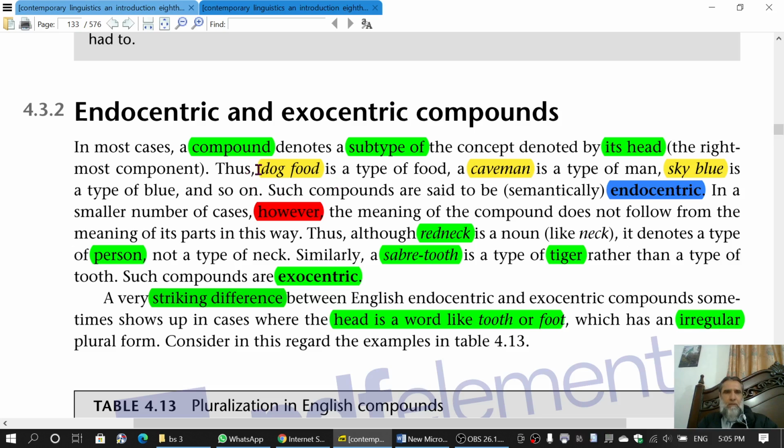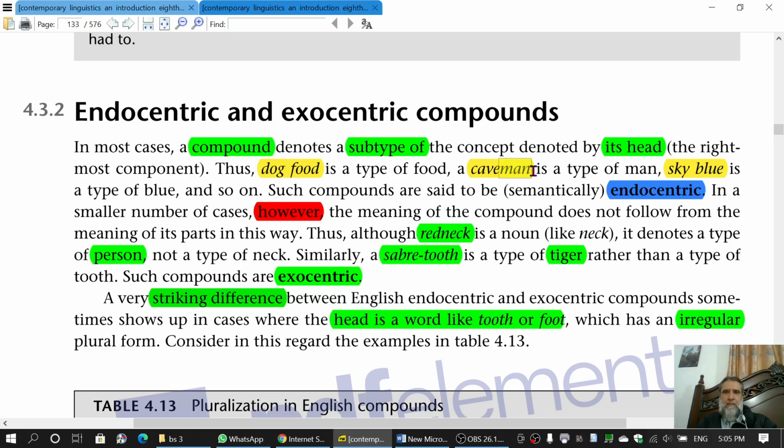So I mean to say that the compound as a whole is a subtype of the head, which here is food. Dog food would refer to a kind of food. The same is the case here. Man is the head, and caveman, which is a compound of man, is a kind of man, which is the subtype of this head, man.